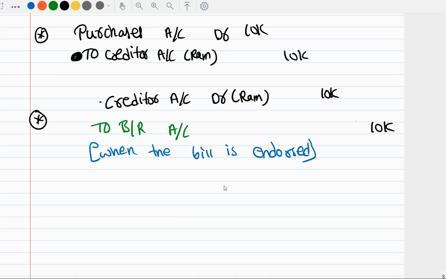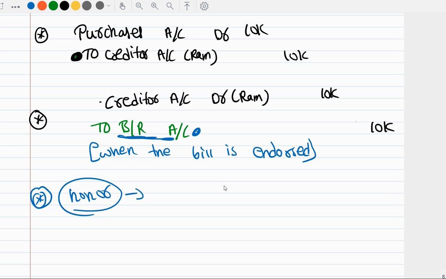Okay, now two things will happen, right? The endorsed bill may become honored or may become dishonored. If it becomes honored, see, the bill is already gone from our side, so we don't need to pass any entry. That means we have already cancelled the bill, right?